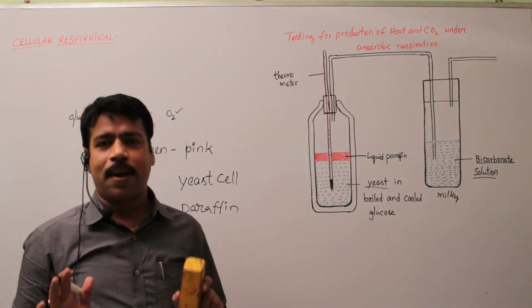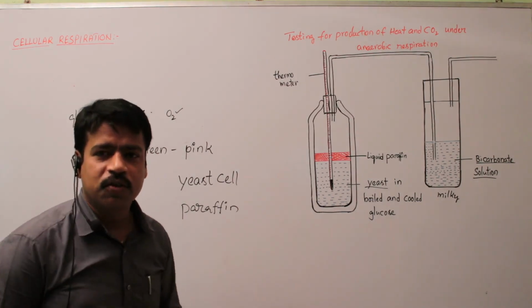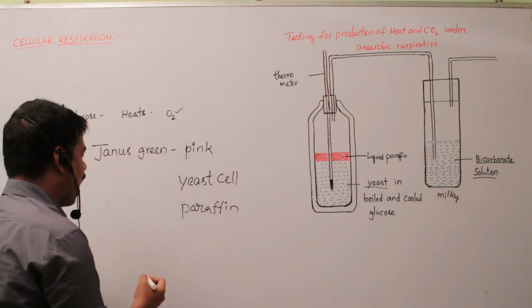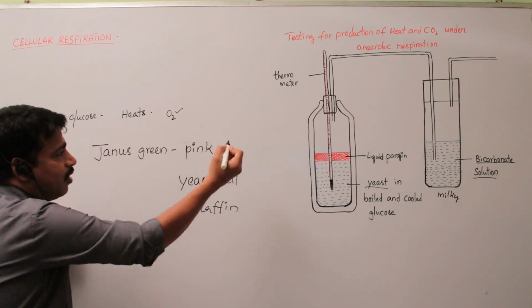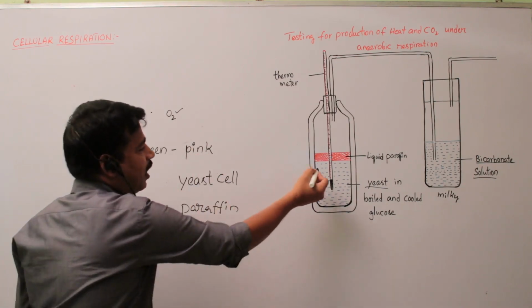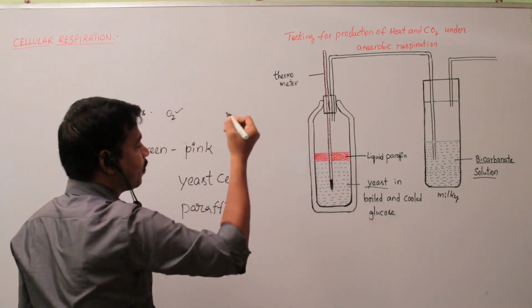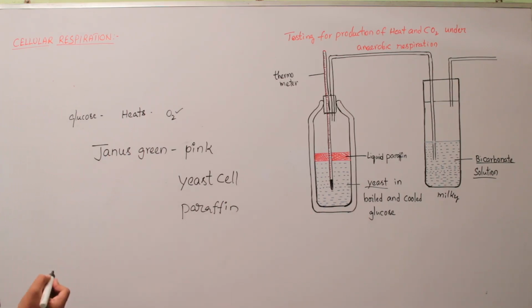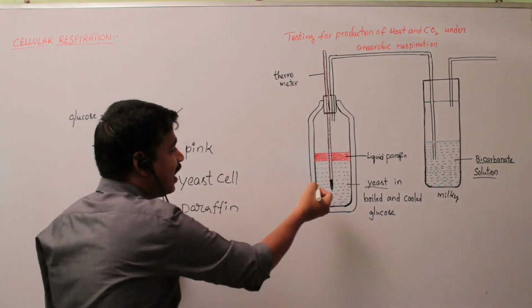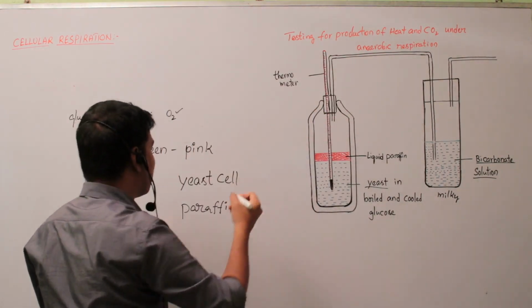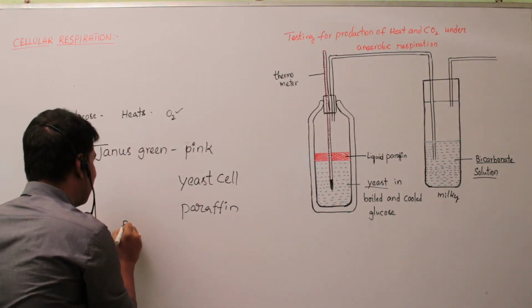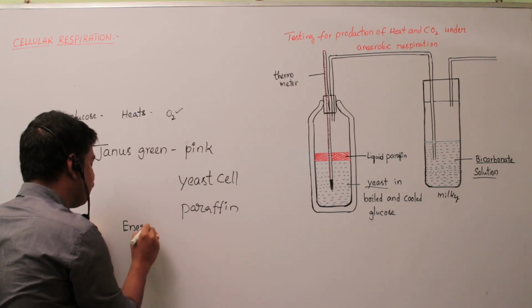Then what do we observe? After 2 days, the temperature has increased, as shown in the thermometer. That means energy is released.